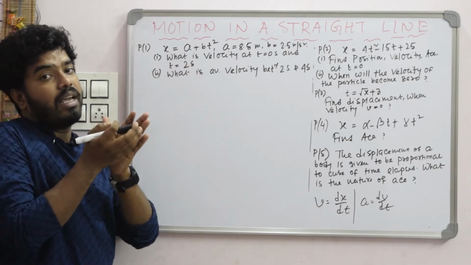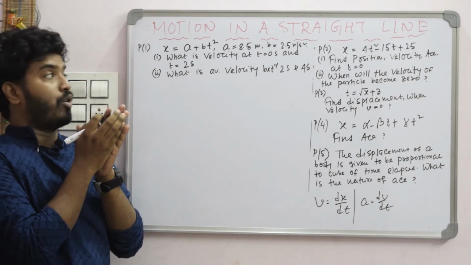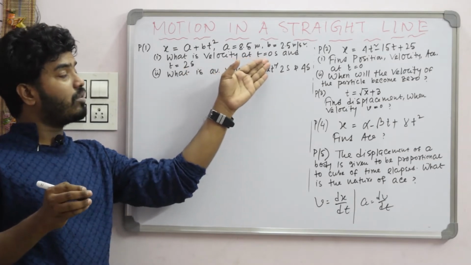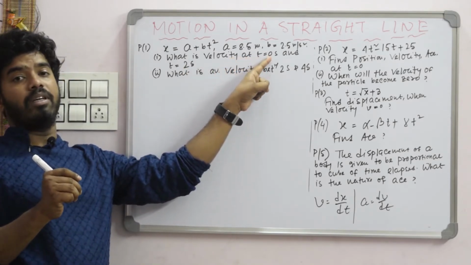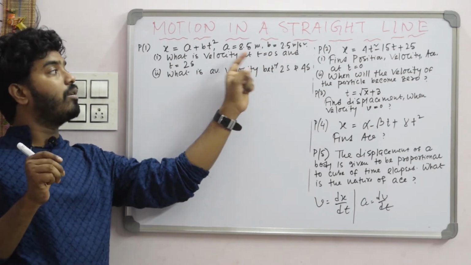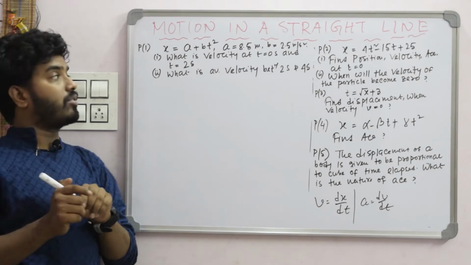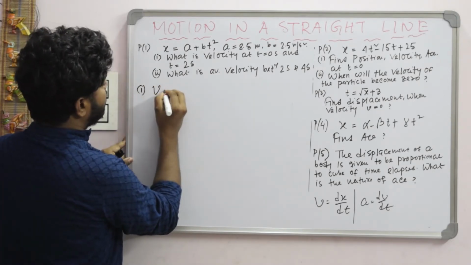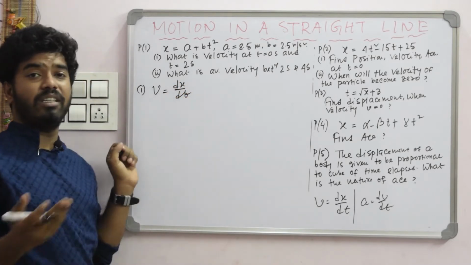So what is the answer? First of all, you have to know the formula of velocity. What is the velocity at t equal to 0 second? That means you need to find the velocity at this particular time, the instantaneous velocity, and you know the instantaneous velocity formula: dx by dt.